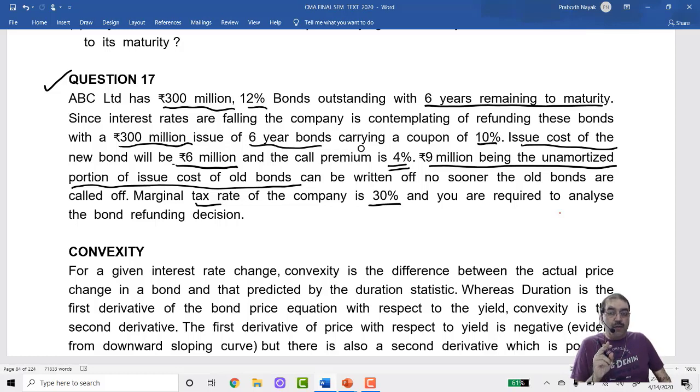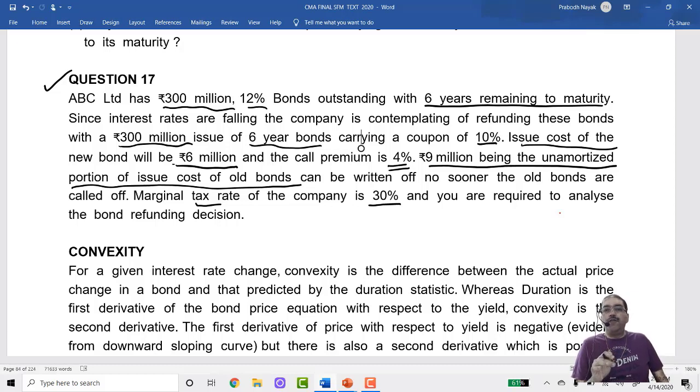It is an investment decision. So I will be using the NPV method of solving the problem, the net present value method. If NPV is positive, I will accept the refunding decision. If NPV is negative, I will not accept the refunding decision.